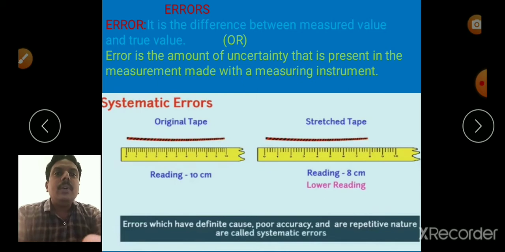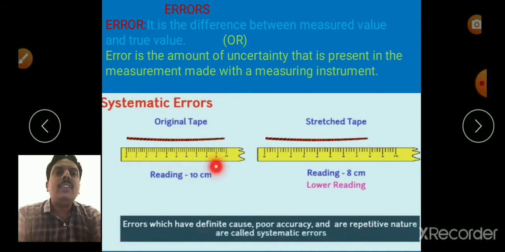Suppose we are measuring the length of a wooden bar. We are taking an original tape, one which does not change its nature by temperature or by any mechanical strain. So this is called the original tape. By measuring with the original tape, the reading is found to be 10 centimeters.